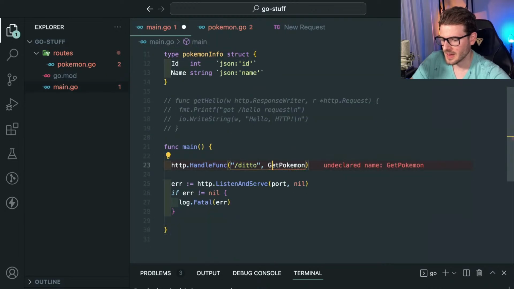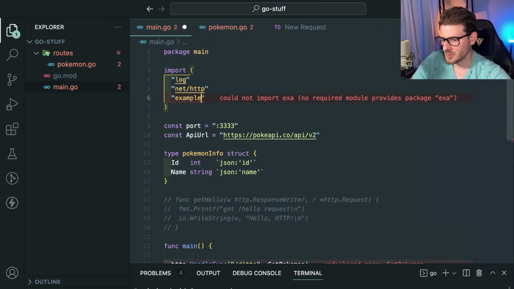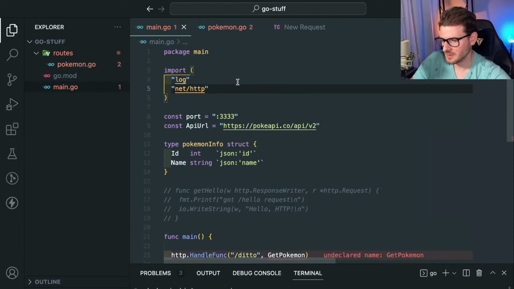Undeclared, oh, I have to capitalize it, right? Is that true? I think I call this go stuff routes. No?